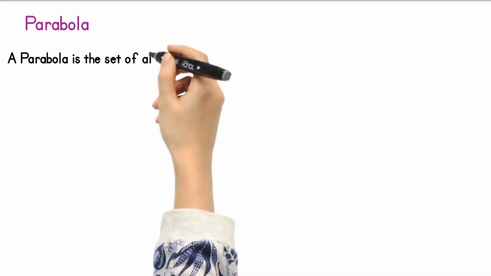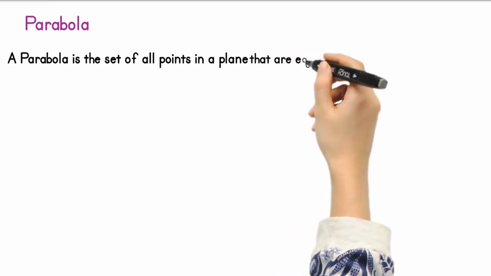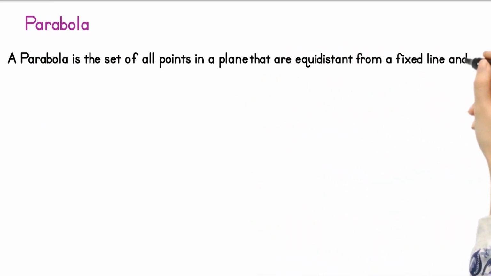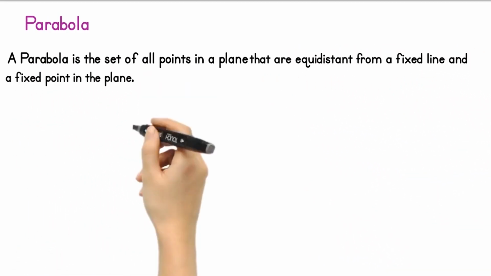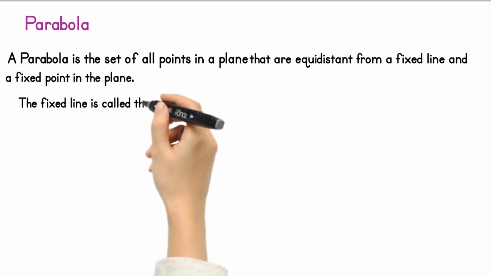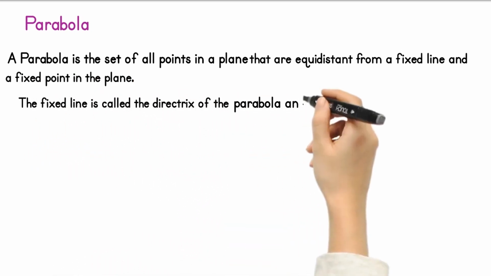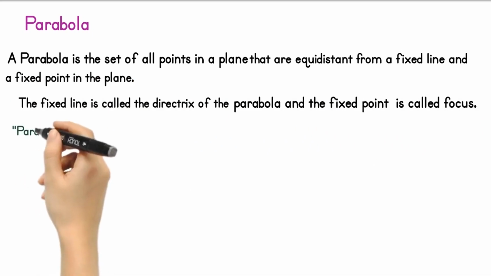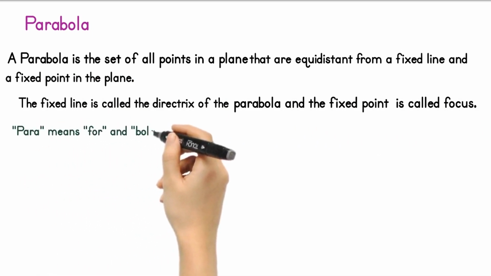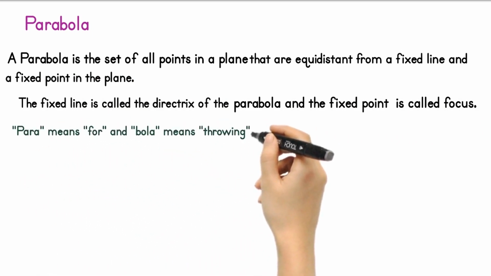Geometrical interpretations of parabola. A parabola is the set of all points in a plane that are equidistant from a fixed line and a fixed point in the plane. The fixed line is called the directrix of the parabola and the fixed point is called the focus. Para means for and bola means throwing. That is the shape previously described when you throw a ball in the air.